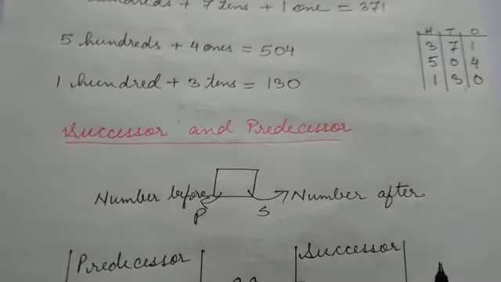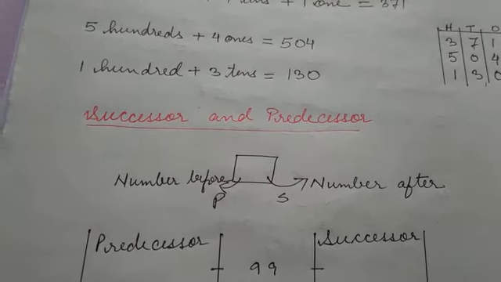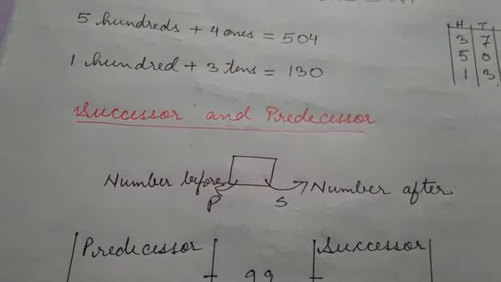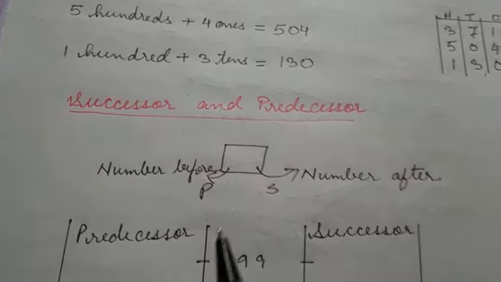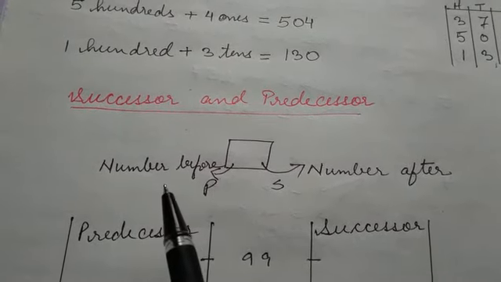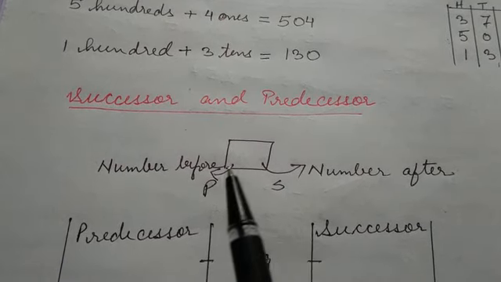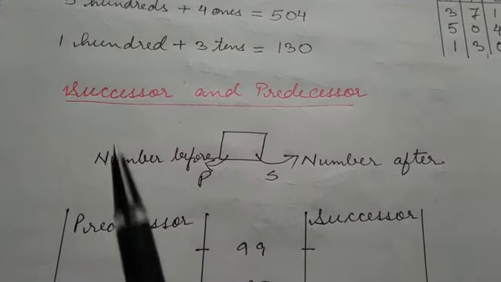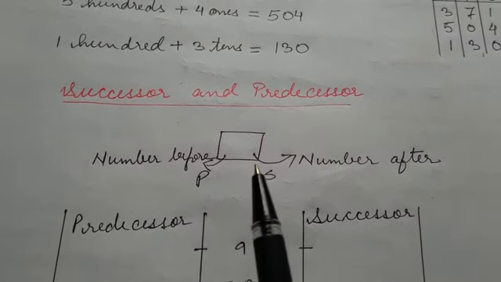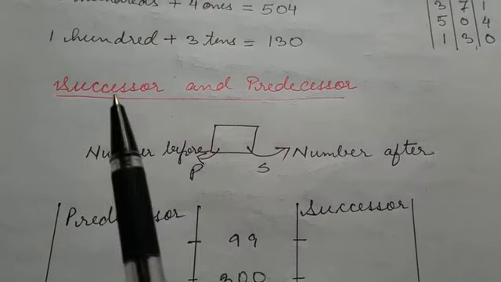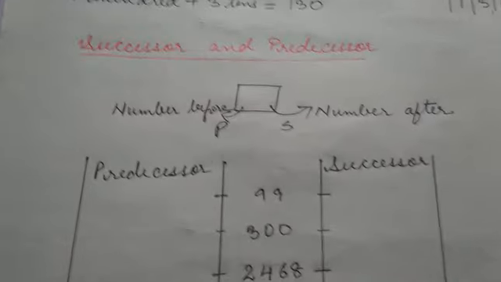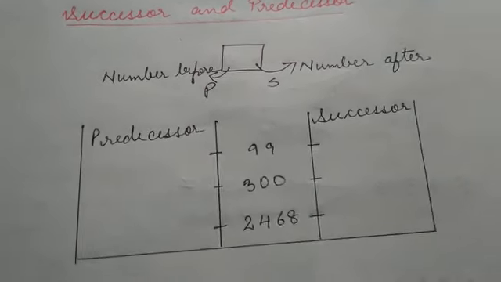Now let us go ahead to successor and predecessor. Although you know this already, you must have learned it, we can take it as a revision. The term predecessor means the number before, and the word successor means the number after. You have learnt before and after in your previous classes, but from now onwards you are going to deal with these terms, successor and predecessor. I have taken a few examples here.